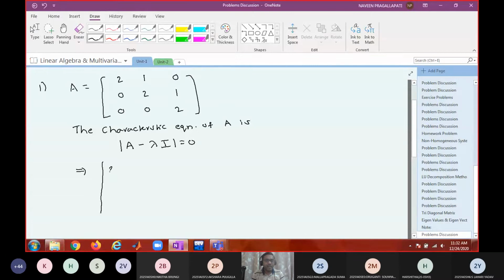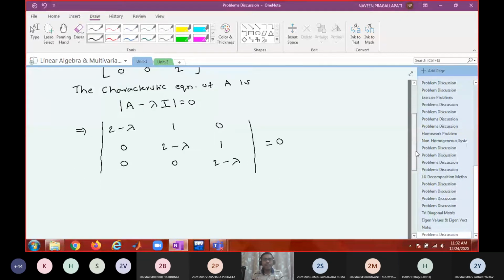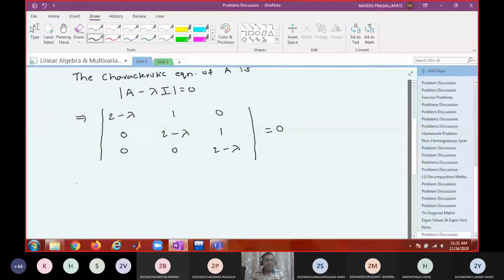That means this is going to be the determinant of 2 minus lambda, 1, 0; 0, 2 minus lambda, 1; 0, 0, 2 minus lambda, equal to 0. Do you agree? Yes, sir. Now once you have the characteristic equation, find the determinant. What is the determinant of this matrix?